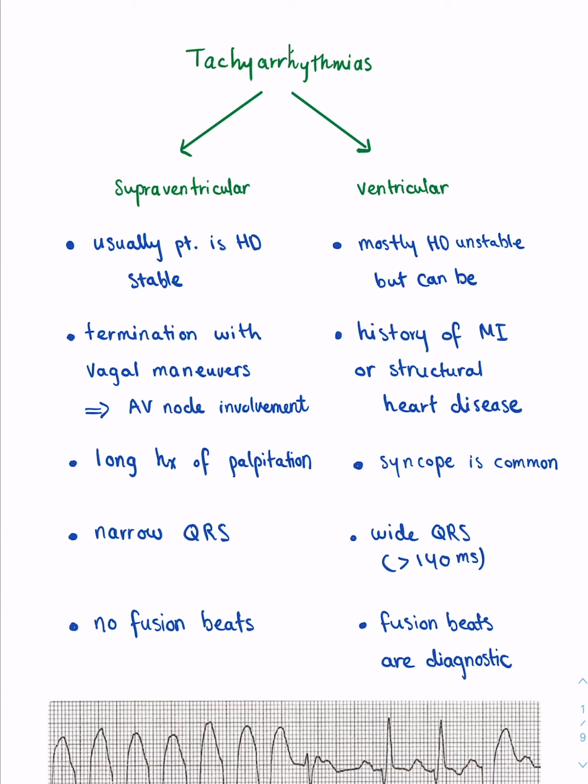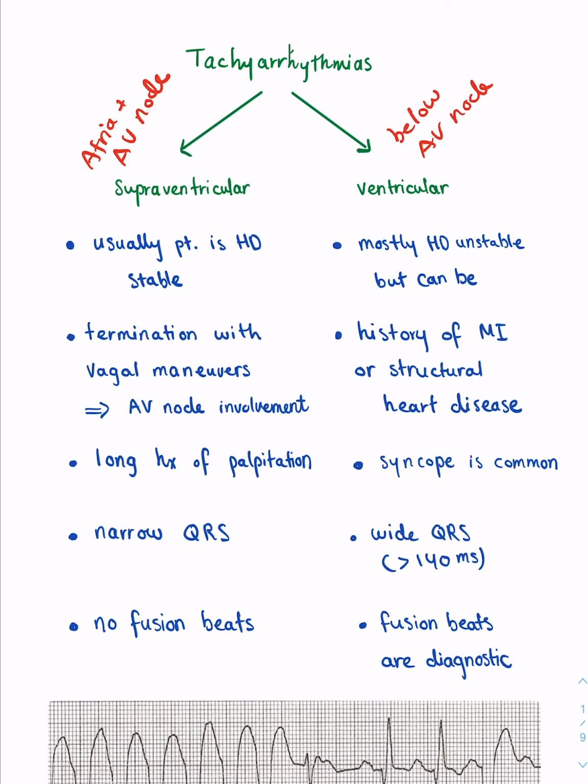And the main difference is anything that is above bundle branches would be considered supraventricular tachycardia. So supraventricular tachycardia includes any abnormal rhythm coming from the atria, but also the AV node. So this will be atria plus AV node. And you have ventricular tachycardia, which is anything below the AV node, okay?